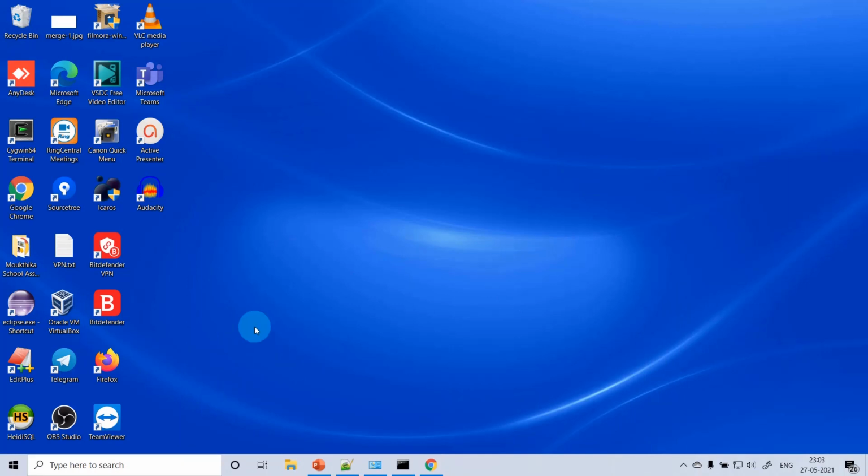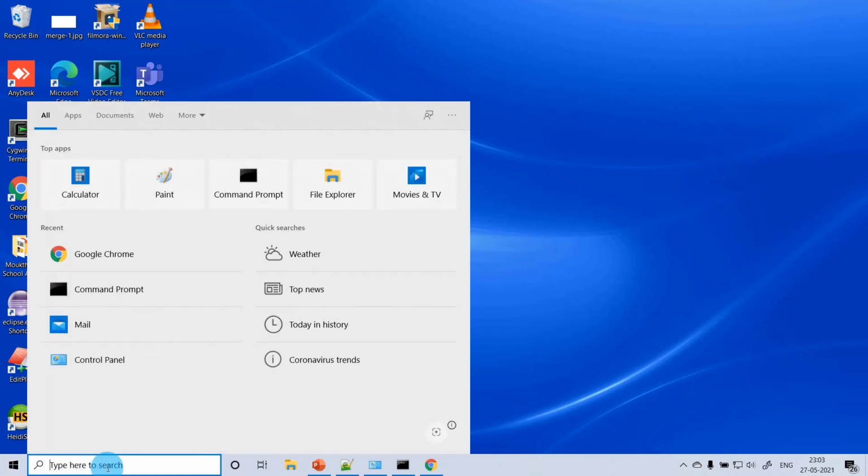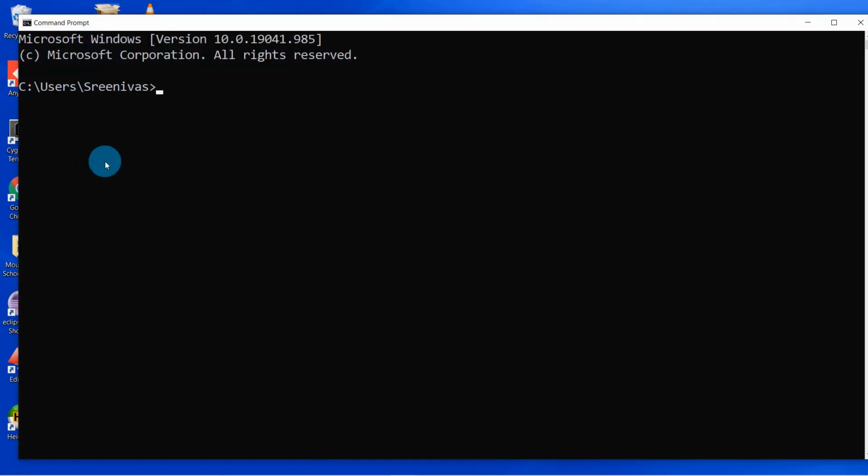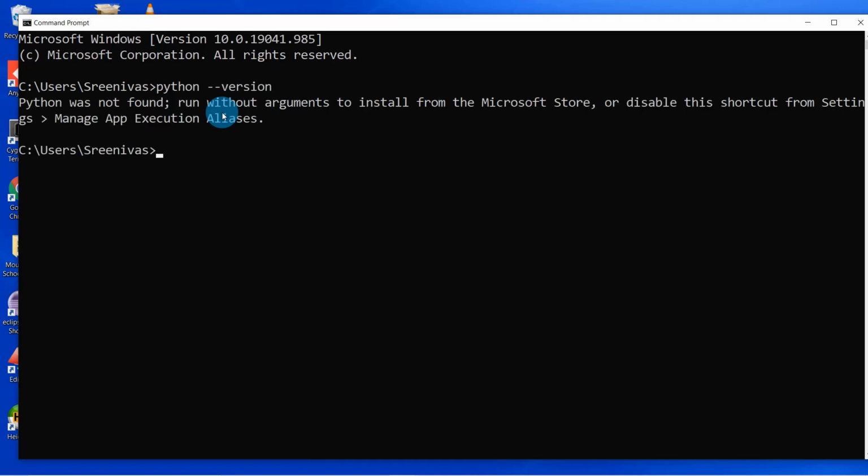Now, how to check whether Python is installed or not? Go to the bottom left corner of Windows. Type cmd. You will see the command prompt here. Click on it. It will open a prompt like this. Here you can type python --version. Python was not found. Run without arguments.